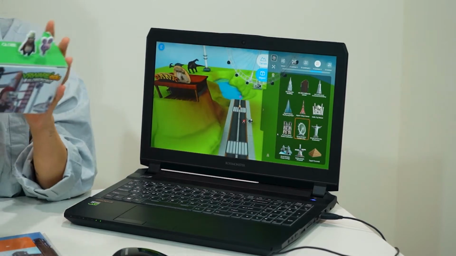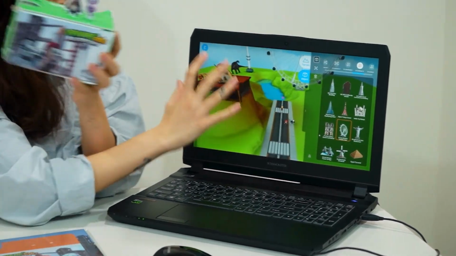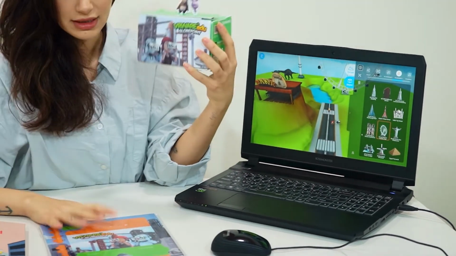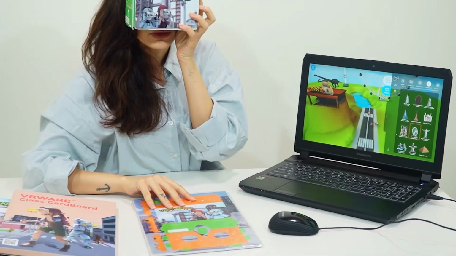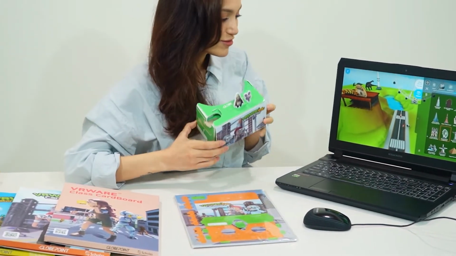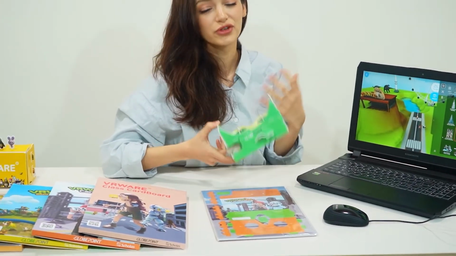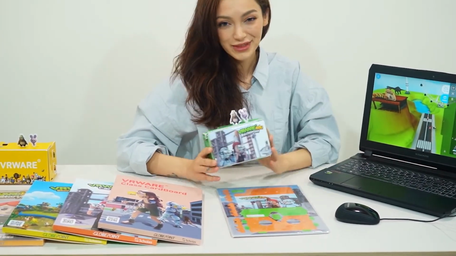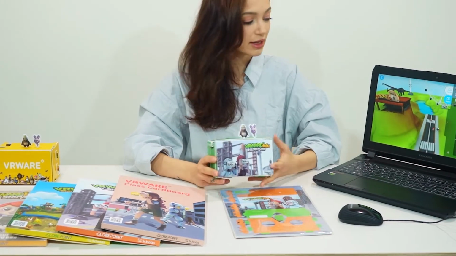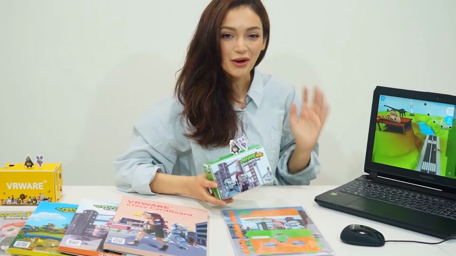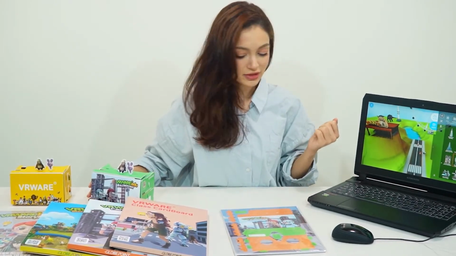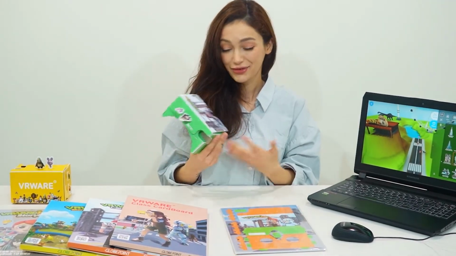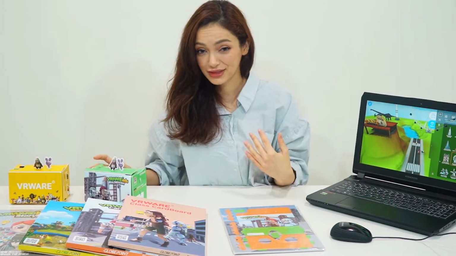I could create the glasses like this and order my world to be sent in a product such as this one, so that I can actually pop that in here and look through my lens and see the world that I've created in real life, in virtual reality. That is really, really exciting because the child can feel like what they have built has actually come to life, and they've put so much work and effort into their world, and now they can use it and look at it forever. I think that's really exciting.